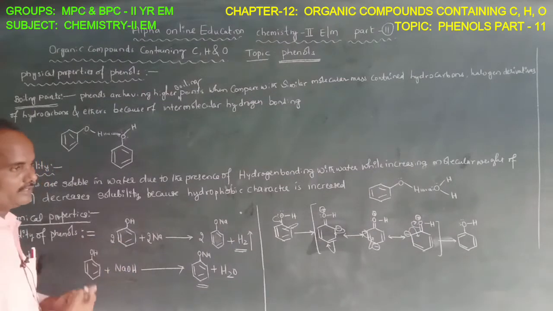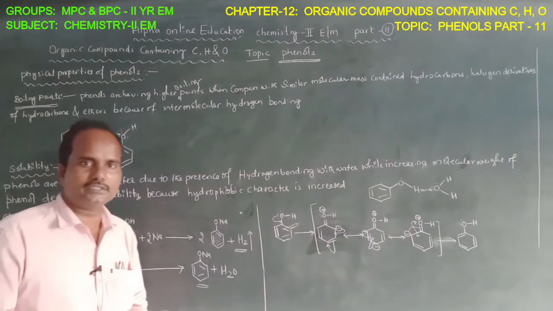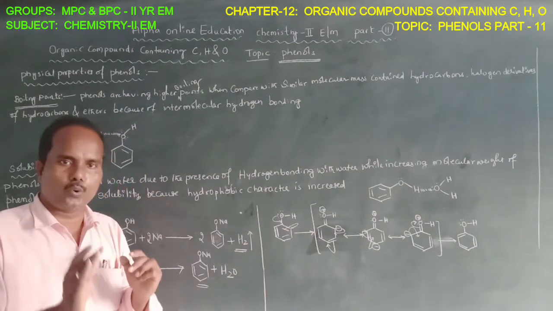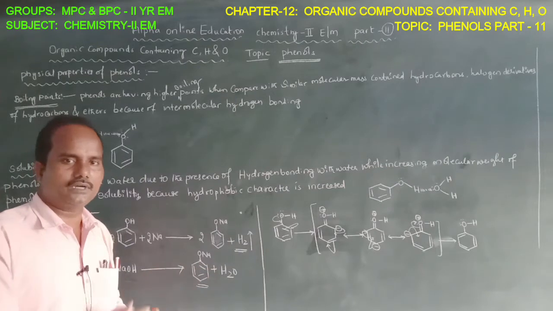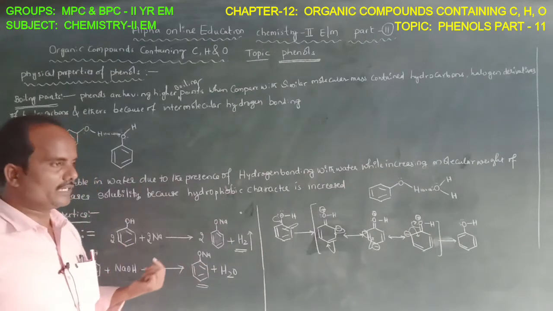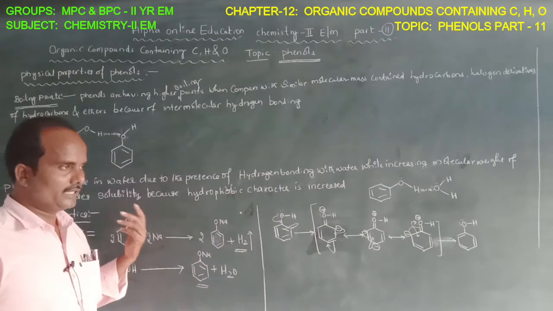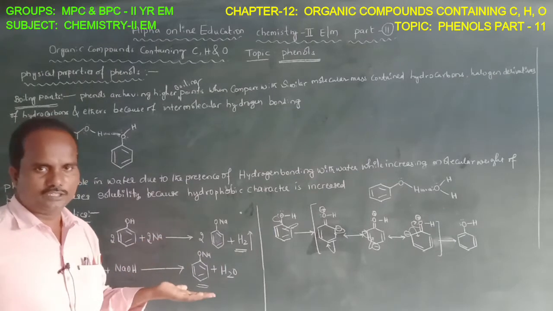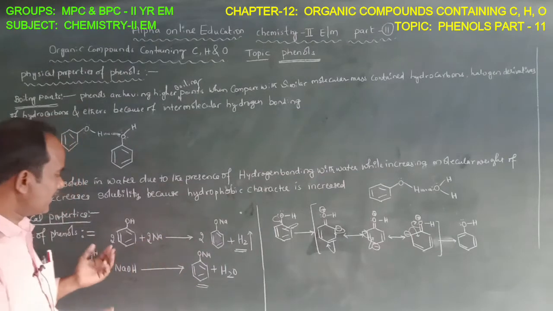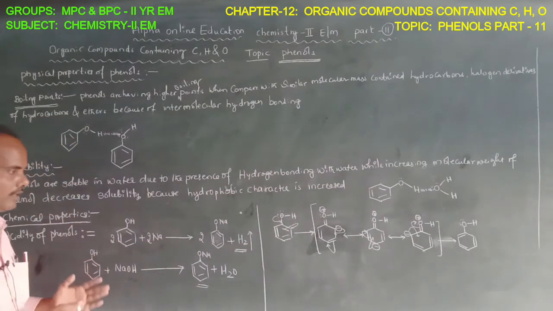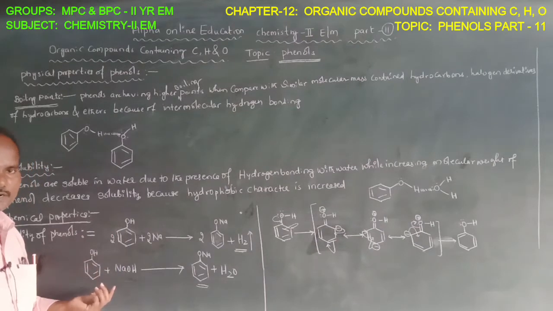Whereas when you take alcohols, they can interact only with highly active metals like sodium, then potassium, aluminum. Alcohols cannot interact with sodium hydroxide.